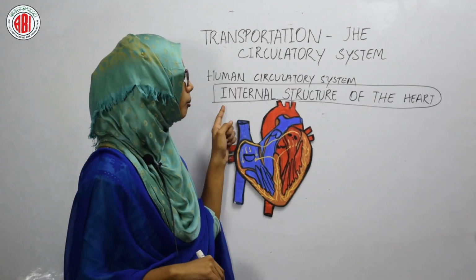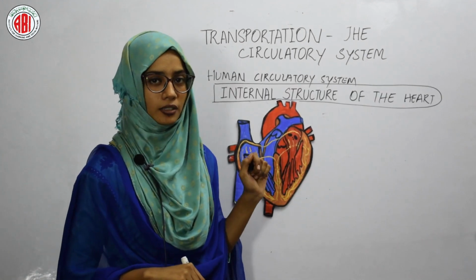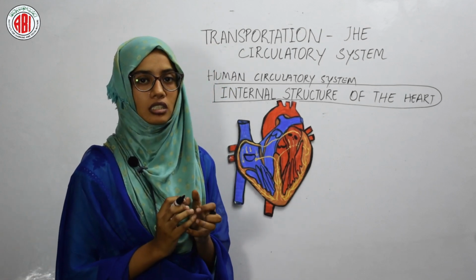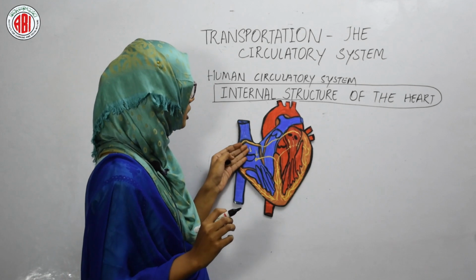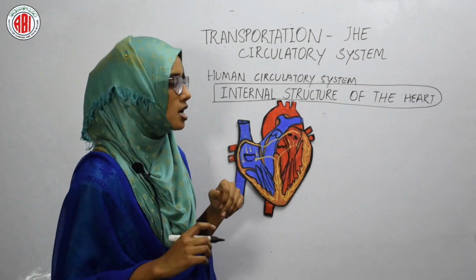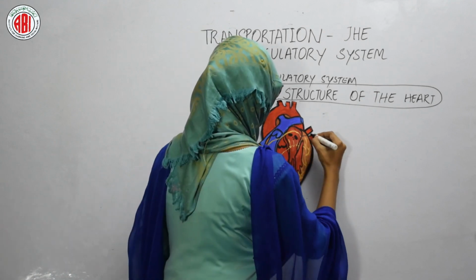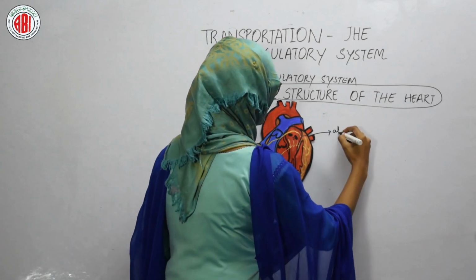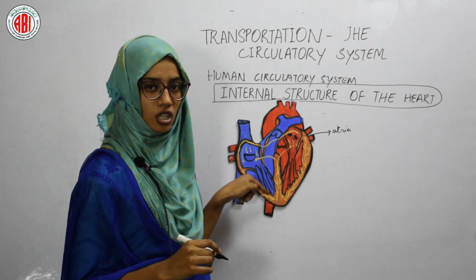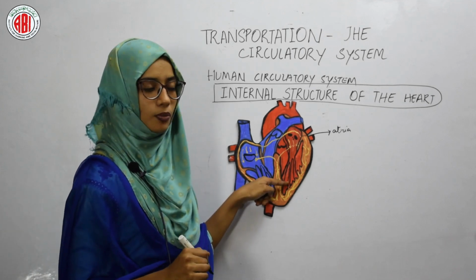Now we will study the internal structure of the heart. The heart is a very complicated organ. When we see its internal structure, the heart comprises 4 rooms that are called chambers. These 4 rooms are divided into 2 types. The upper ones are called atria, and below the atria, the 2 chambers present are called ventricles.